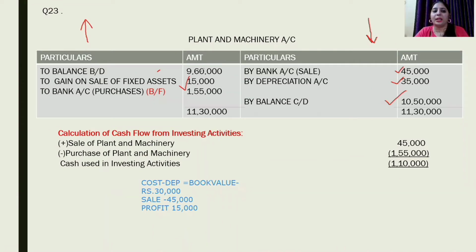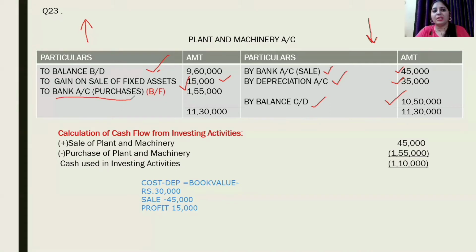Now we can see in our question, we are having opening balance, closing balance, amount of sale, depreciation, as well as gain on sale. After putting all these values in our account, we could still see that our account is not balanced and we are having a balancing figure on debit side.